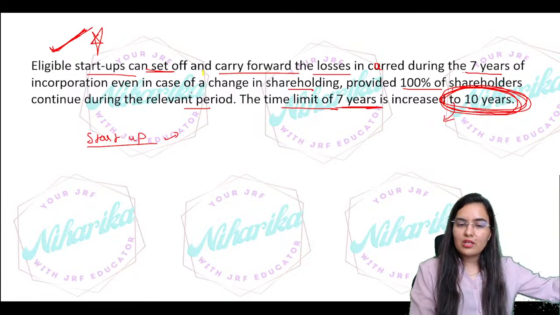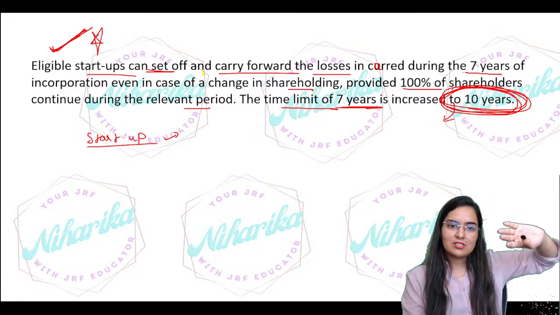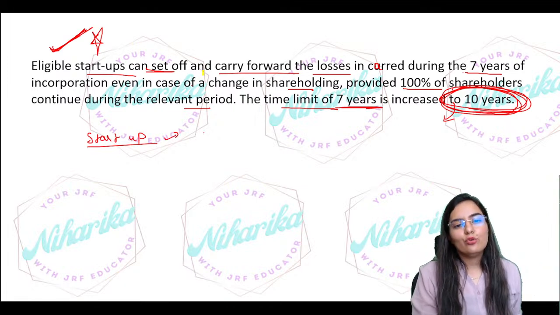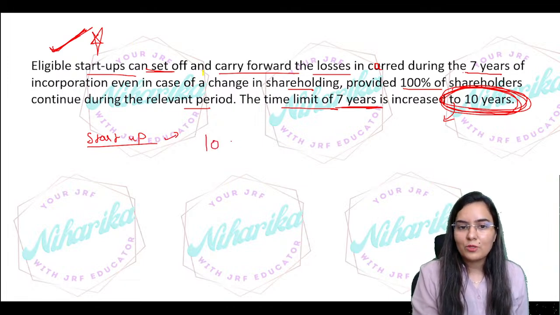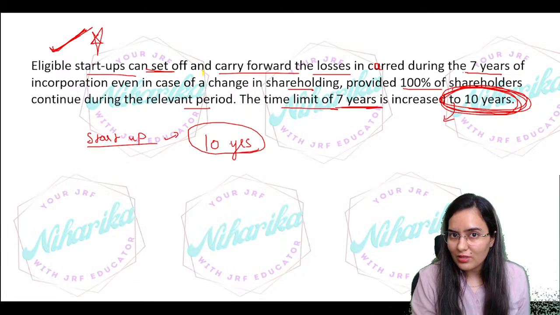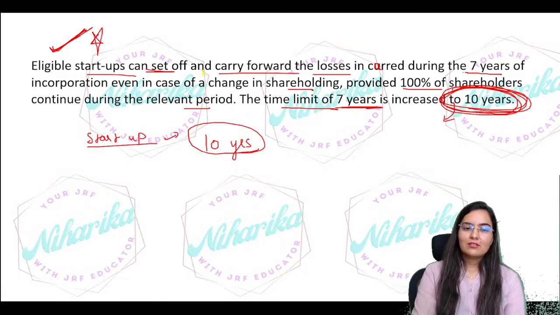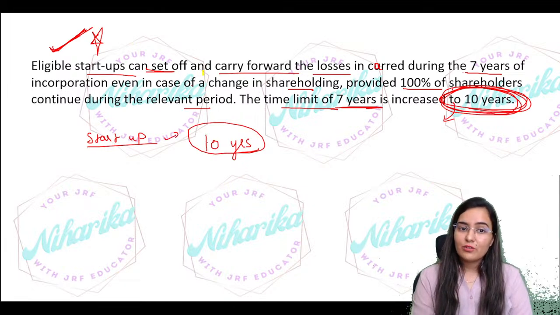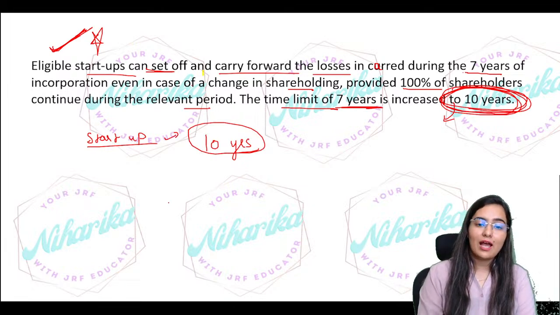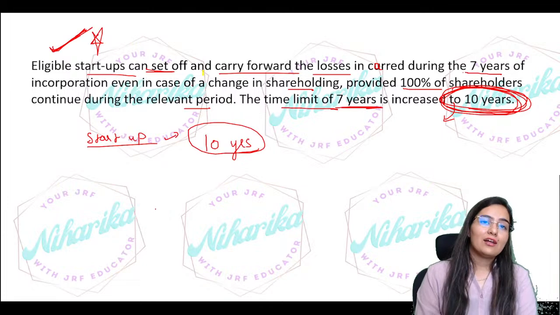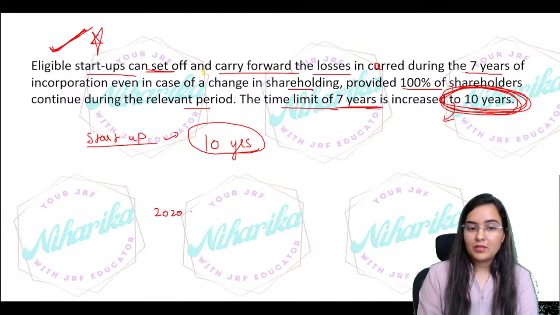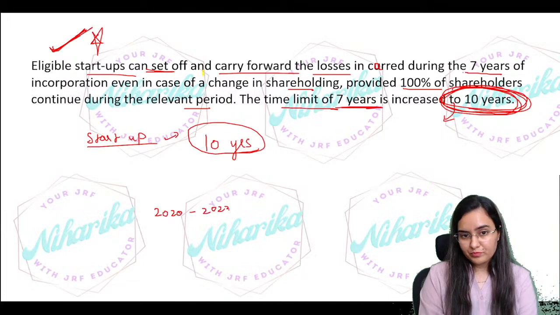So the set off and carry forward of losses that you could do for 7 years in startup business, now you can do till 10 years. Isn't it a good thing? So startup companies will also have this benefit. Why? Because so many companies were affected between the pandemic, 2020 to 2022.